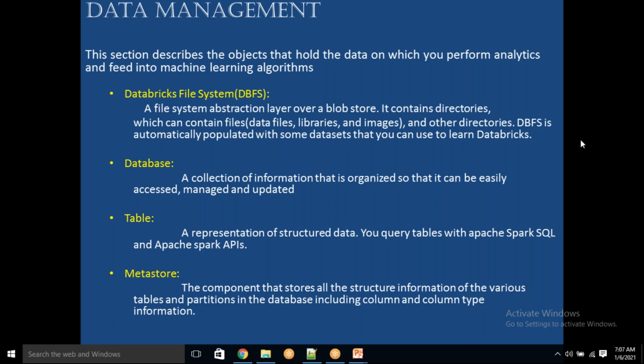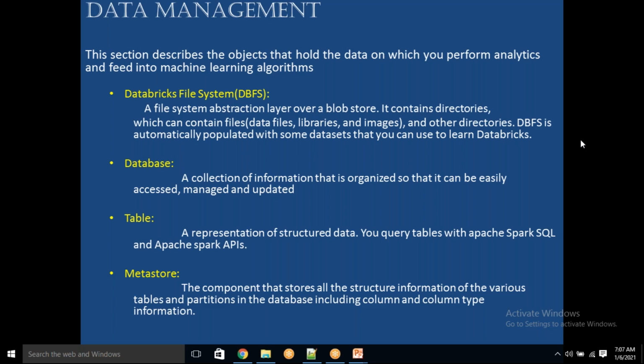When you create a database, does it create a SQL database, or what database does it create? It's a Databricks database. Basically, it's not SQL. When you create a SQL server, in the server you can create multiple databases. In the same way, here in Databricks, to store structured data, we are going to create the database. It's not a SQL database that it is going to create. It is going to create the database on top of the DBFS, that is nothing but on top of blob storage.